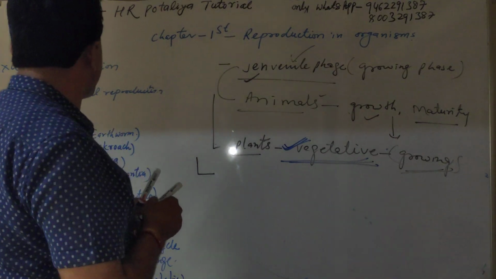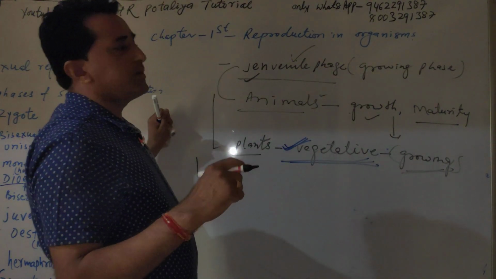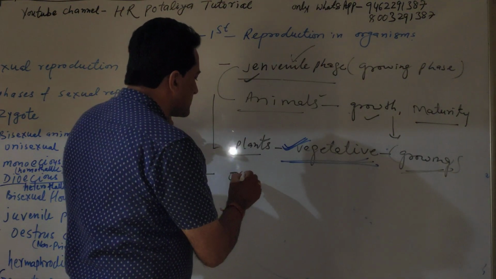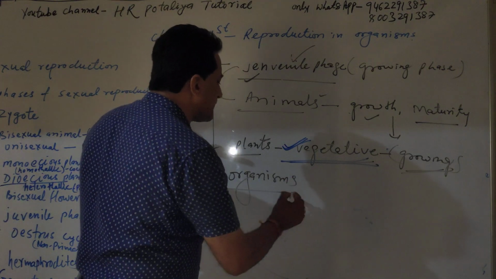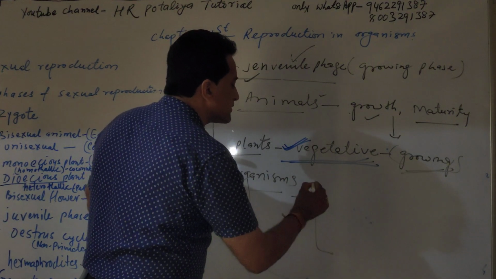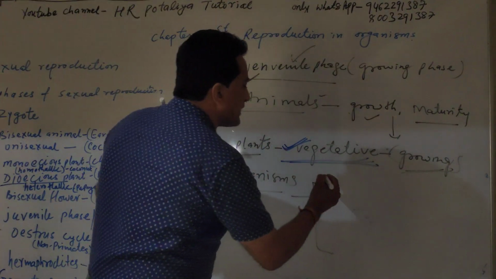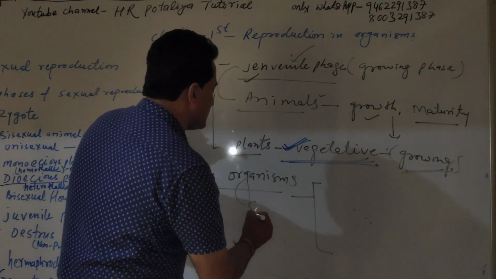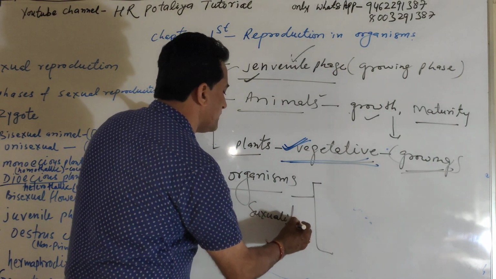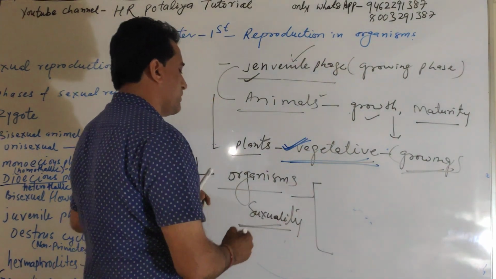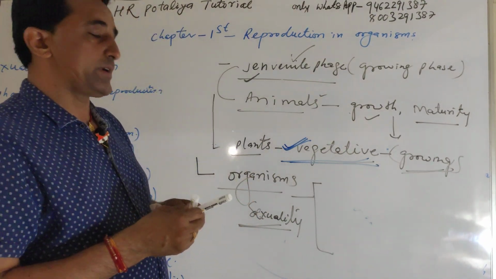Second thing, on the basis of that part, there is one more thing. Sometimes the particular term is related to plants, animals, different organisms. In the case of these organisms, we can classify them into two forms on the basis of sexuality. So in that part, we have organism sexuality. On the basis of sexuality, organisms can be classified into two parts.